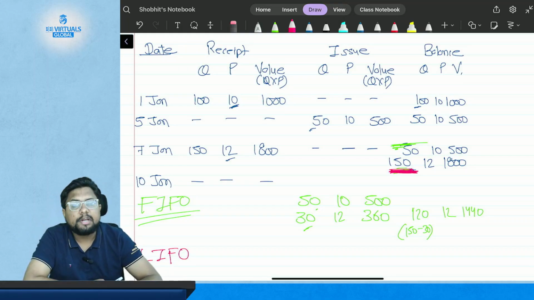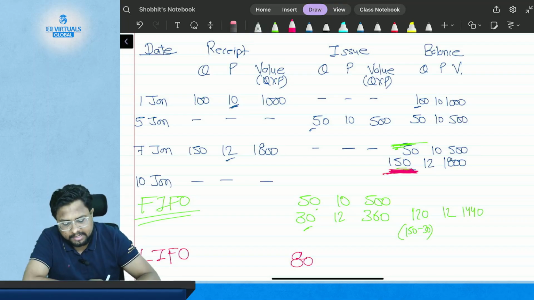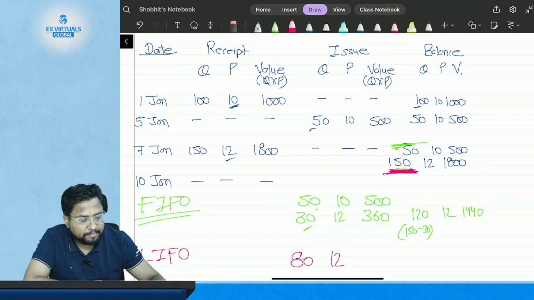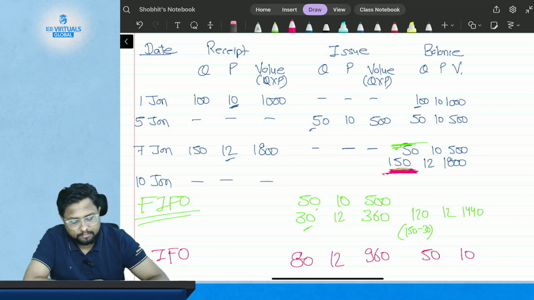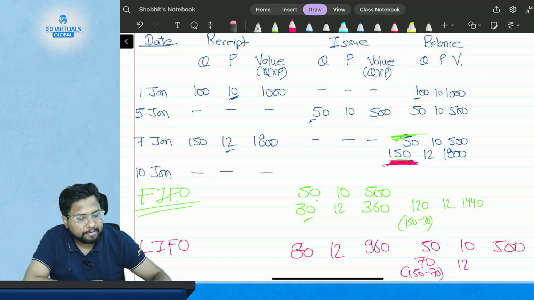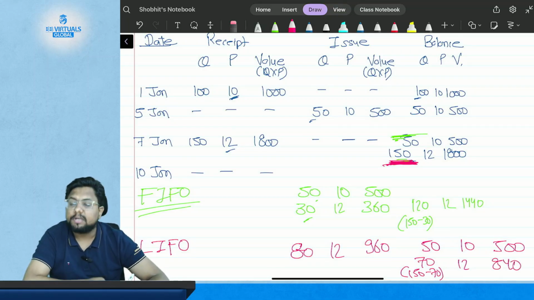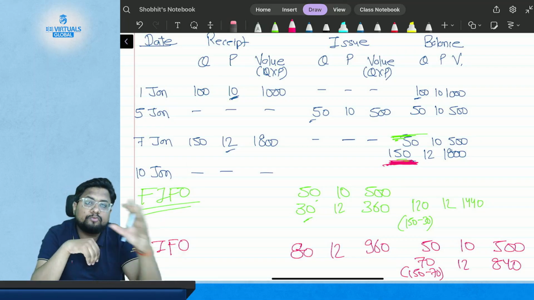So I will issue 80 kgs from that 150 kgs at the rate of $12 per kg. The amount will be 80 multiplied by 12, which is 960, and I will be left with 50 kgs at $10 per kg, which is 500, and then 70 kgs at $12 per kg, which is 70 multiplied by 12, 840. So this is LIFO. Whatever you purchase last will be issued first to production.